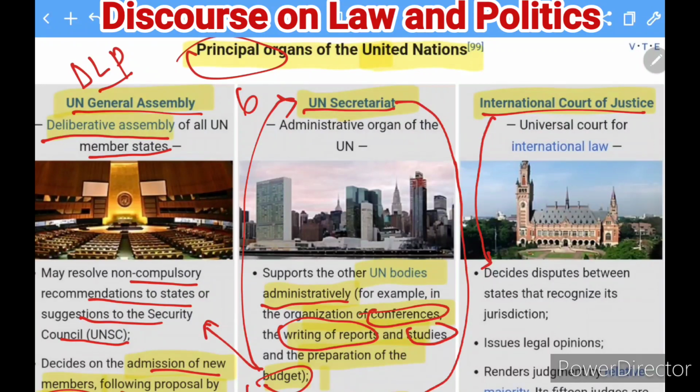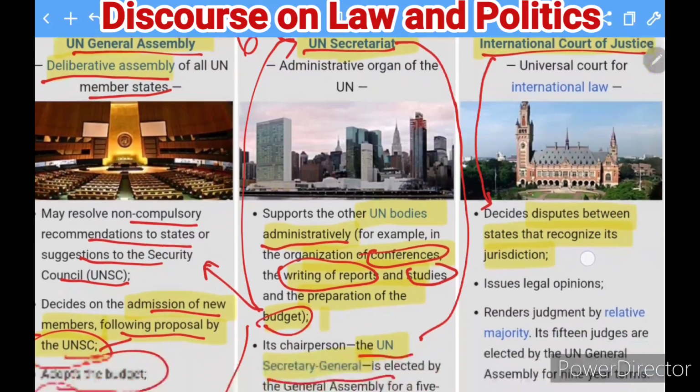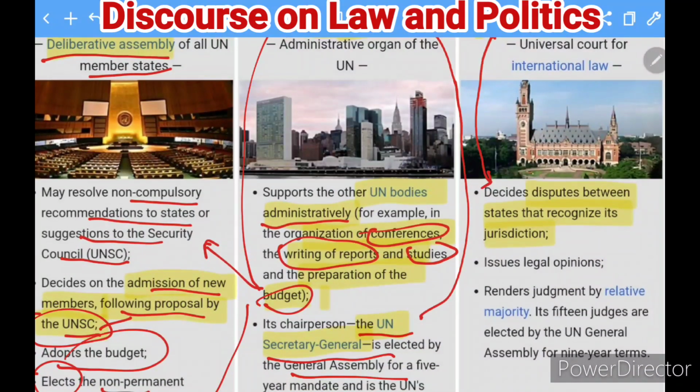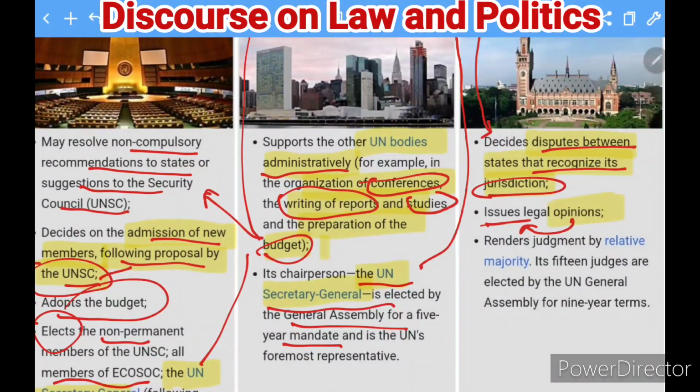They decide disputes between the states that recognize its jurisdiction. They also give their opinions on legal issues. So if any opinion is required, they will give the opinion as well. They will decide the disputes between the states and recognize its jurisdictions also.